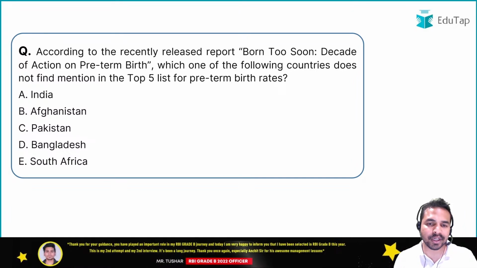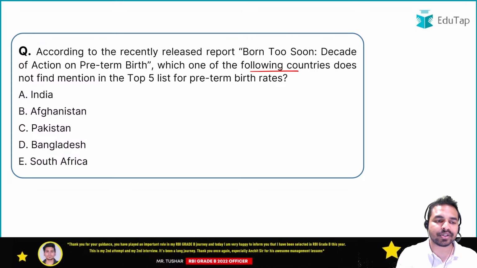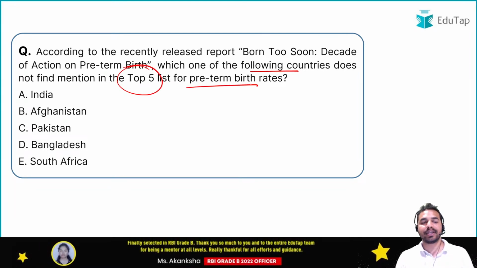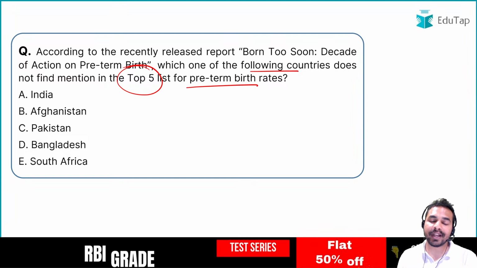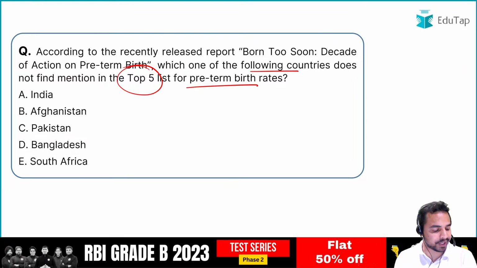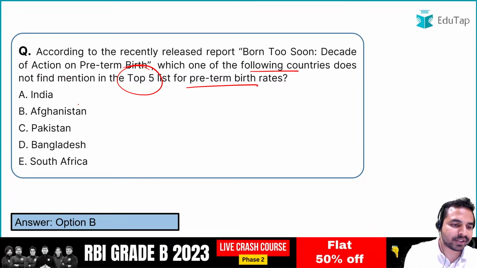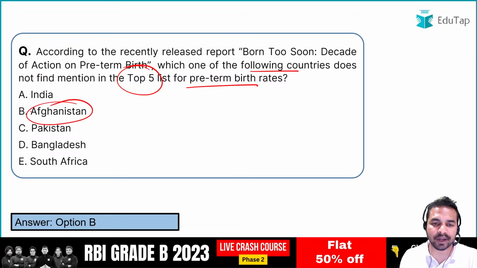बढ़ते हैं अपने अगले क्वेश्चन की तरफ guys. Which one of the following countries does not find mention in the top 5 list for the preterm birth rate? वो कौन सी कंट्री है जो कि top 5 लिस्ट में नहीं है in the preterm birth rate? What is the name of that country? India, Afghanistan, Pakistan, Bangladesh and South Africa. What is the right answer? It is Afghanistan which is not there in the top 5 list.